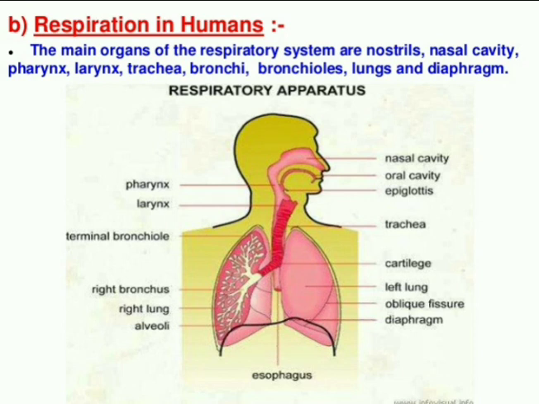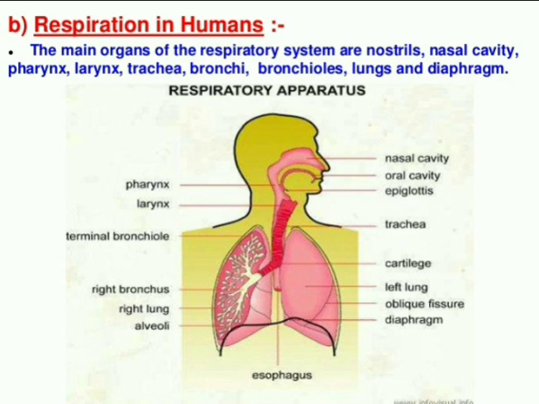So look at that. After the nostrils, through a nasal cavity, it enters a long tube that is called what? Pharynx. And through the pharynx, it moves towards the larynx. The larynx is a familiar word, because the larynx is also known as what? The sound box, because the vocal cord is present in that sound box.